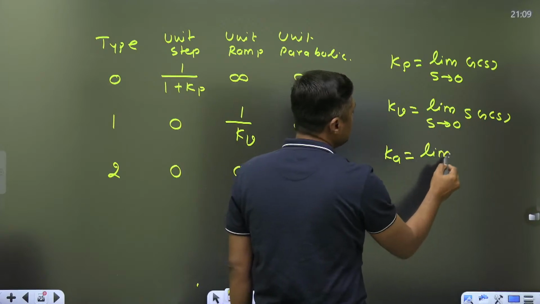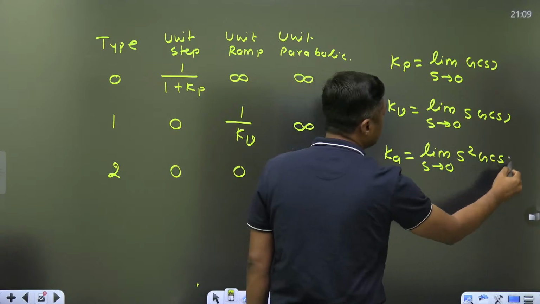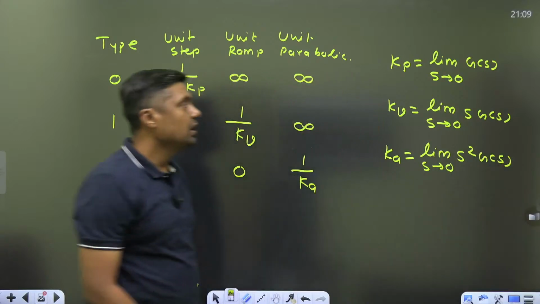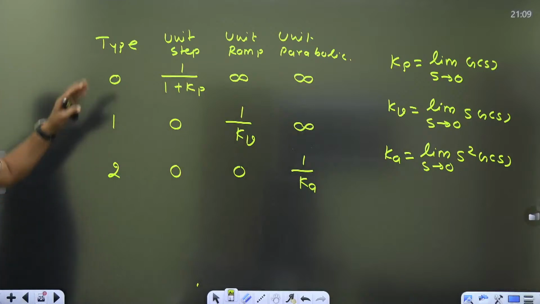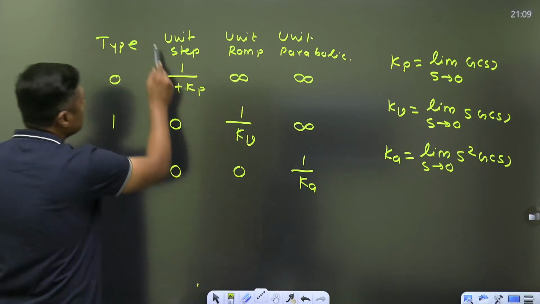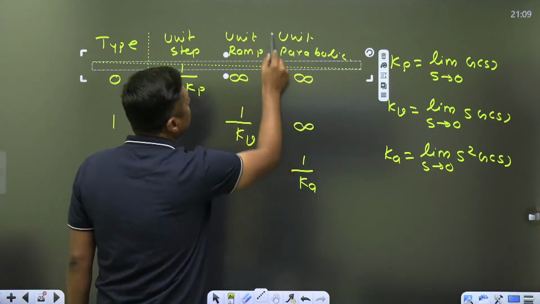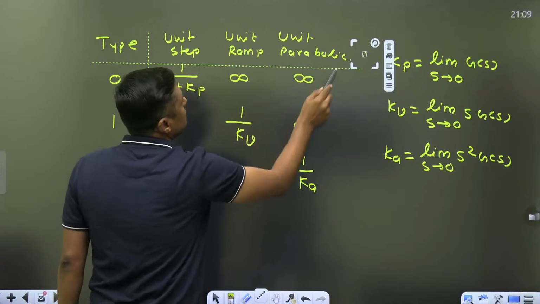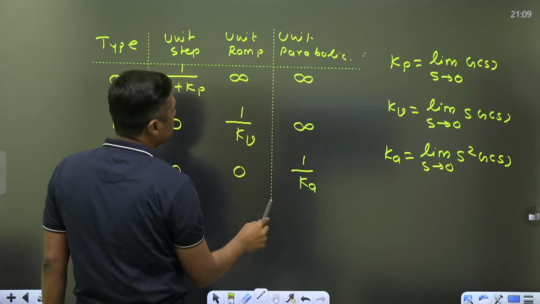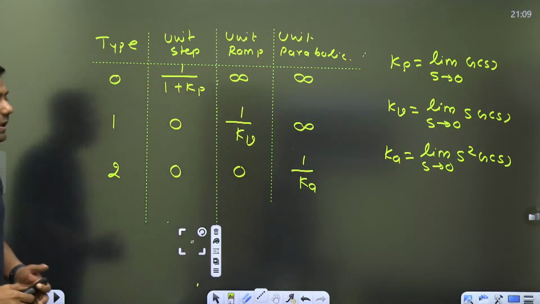Limit s tends to 0, s square of G(s). Yes, am I correct? Okay. So this is the type and that is the function. So table, remember that table. Okay, this is the table.